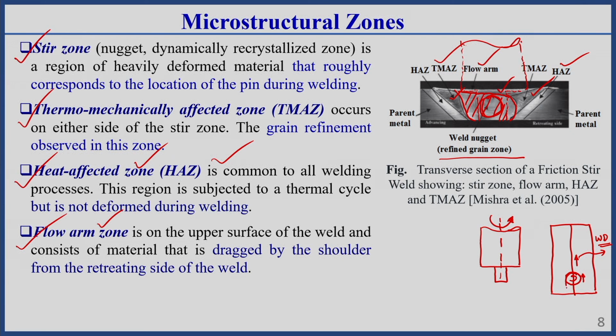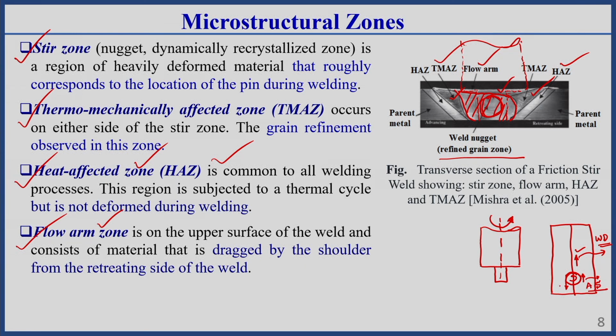Whereas on the left side, if we draw the tangent, we get a motion just opposite to the welding direction. If the direction of tool motion and the welding direction are similar, that is called the advancing side. So, if the tool is rotating anti-clockwise, the right side is the advancing side, AS.